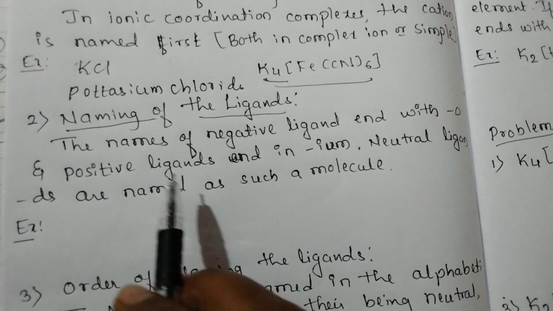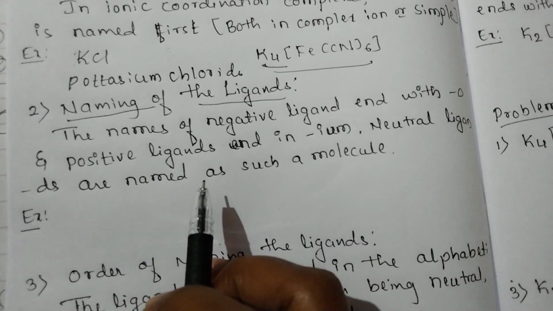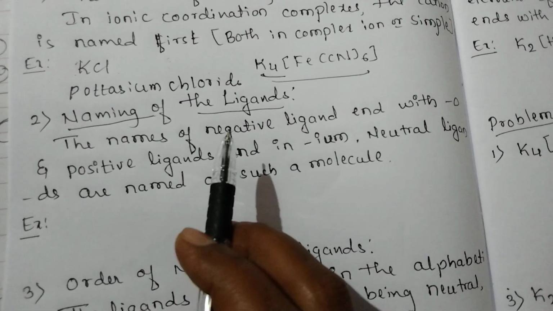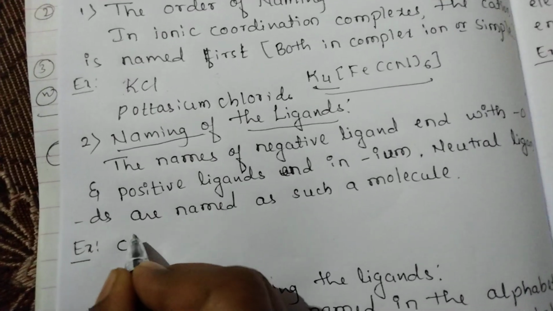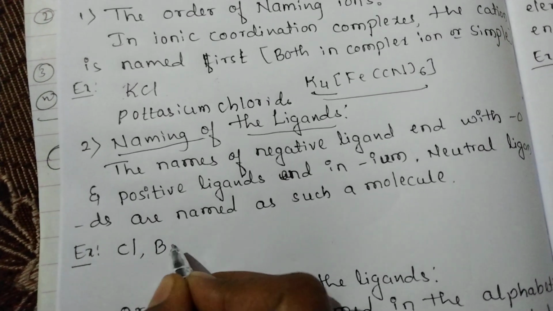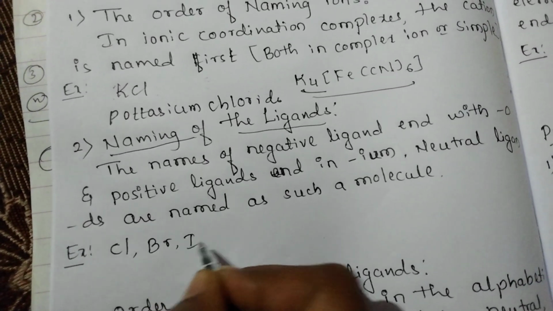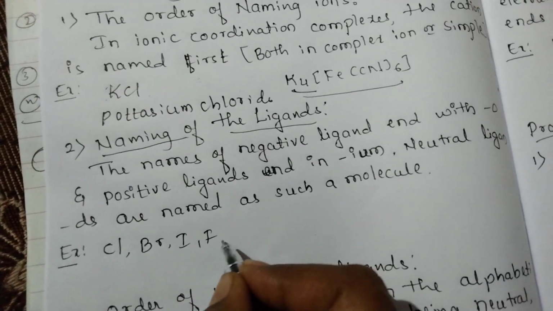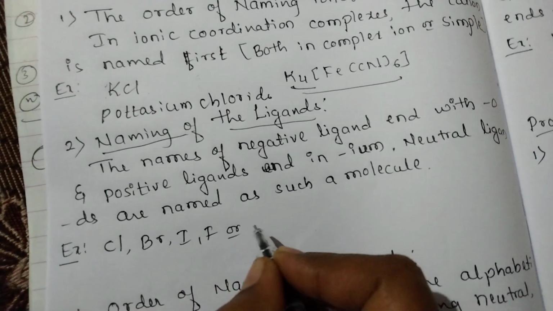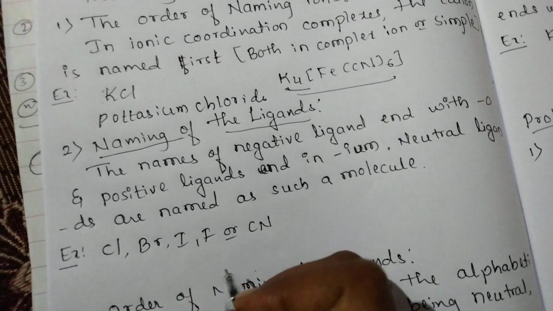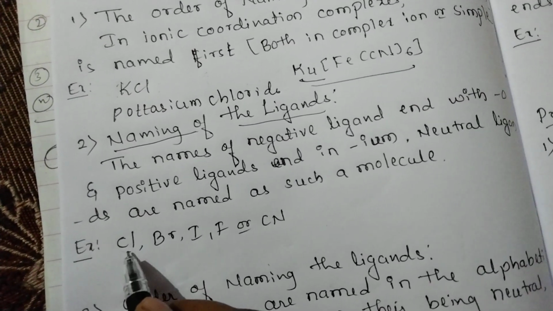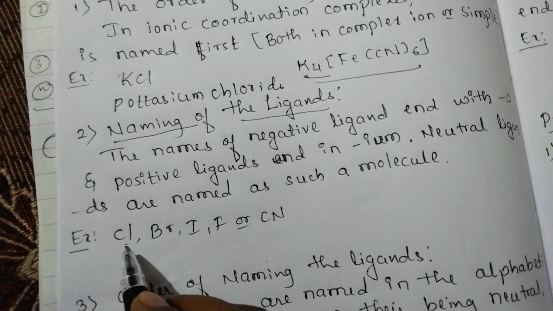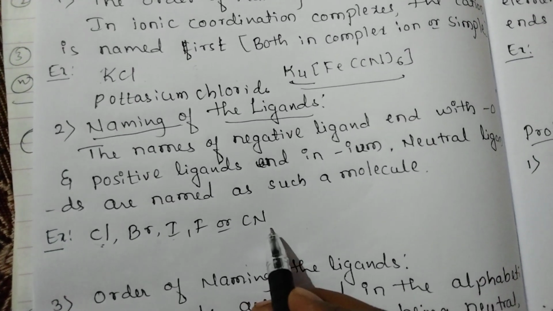Here the ligands are classified on the basis of their charges. For example, chlorine, bromine, iodine, fluorine or the cyano group are all negative ligands.